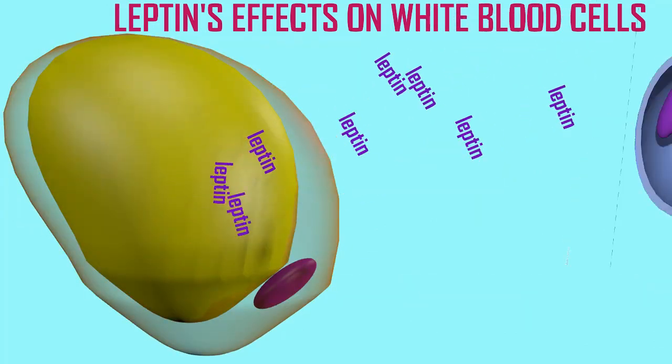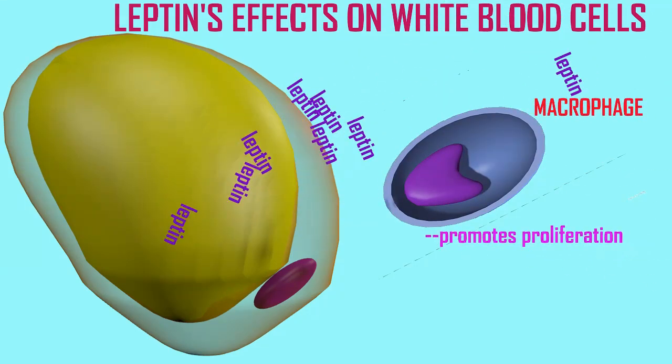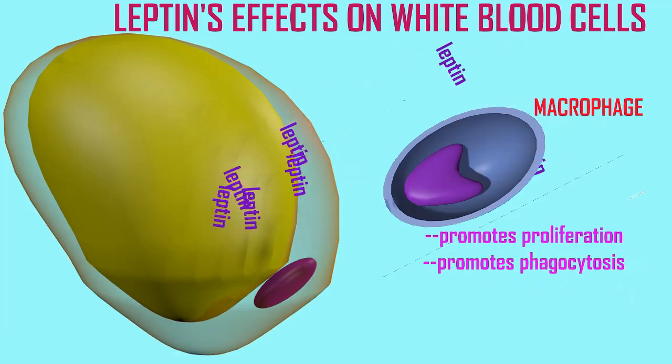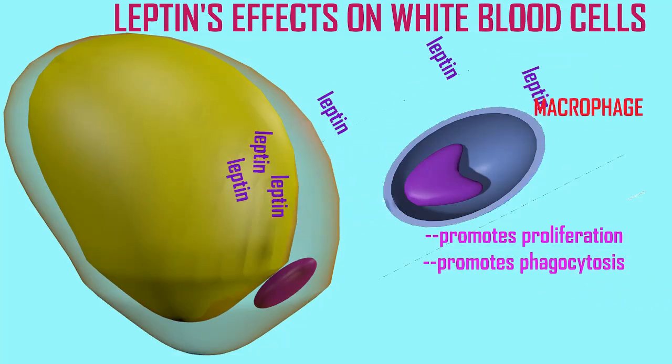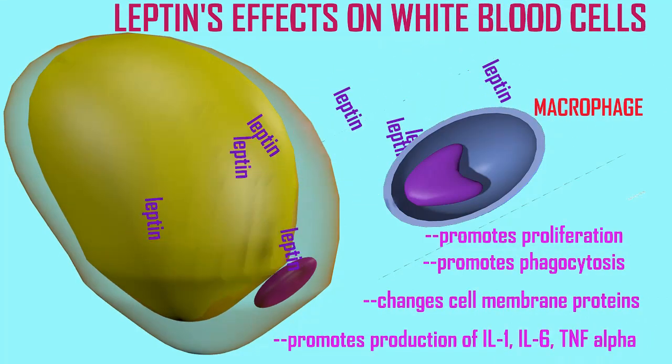Leptin promotes the proliferation of macrophages. It promotes the rate at which they initiate phagocytosis. It changes the cell membranes that they produce, and it promotes their production of cytokines such as interleukins 1 and 6 and tumor necrosis factor alpha.